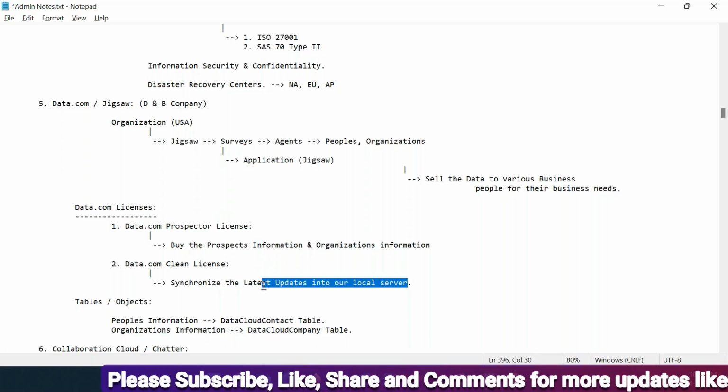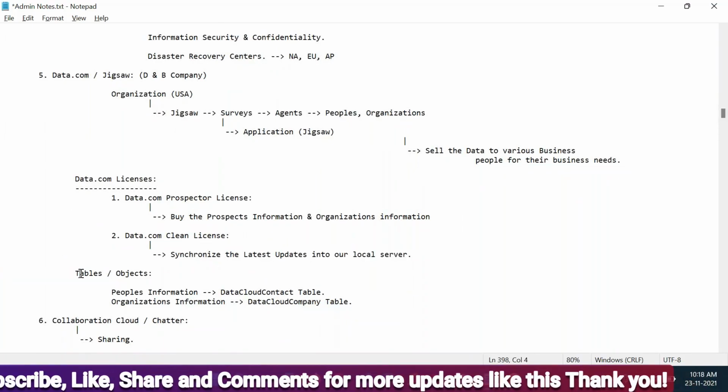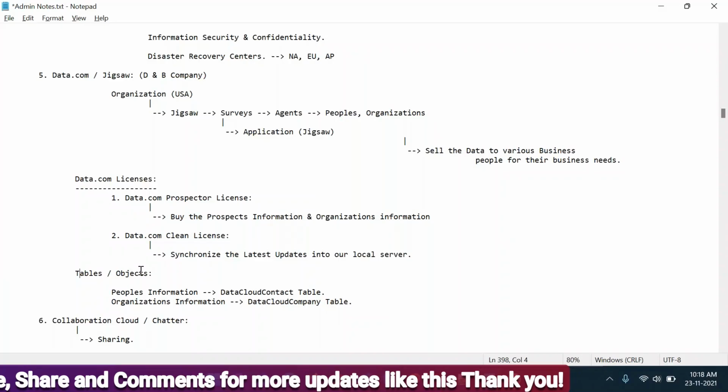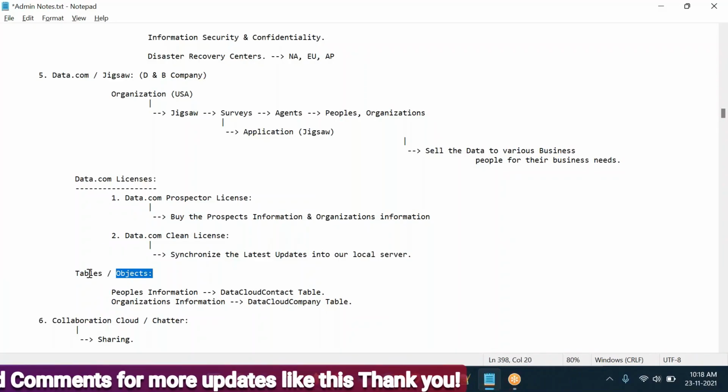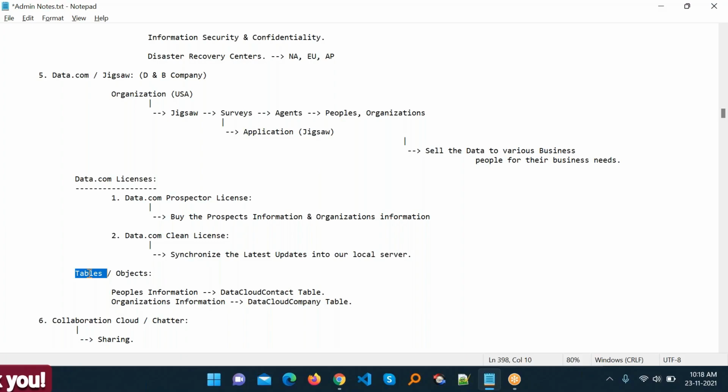Okay, then here you can see, we already discussed in the demo session, that tables and objects are the same. This is another terminology. Tables are nothing but a database, like SQL Server, MS SQL, Oracle, or any kind of database. We can use tables.